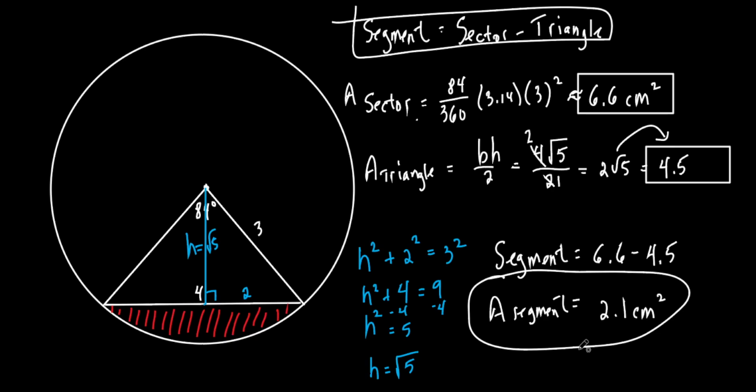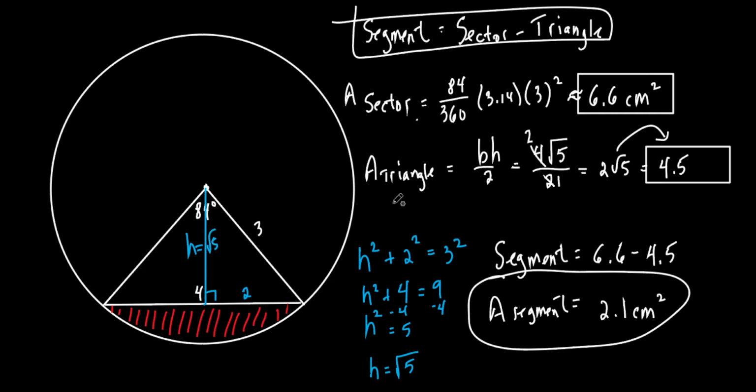So it took a few steps, didn't it? Especially to find the area of the triangle. Okay, area of the sector is pretty easy. You just take that angle, divide it by 360, pi r squared, chuck all that into your calculator, you get around 6.6 when you round it. Finding the triangle was a little bit tougher, but you had to know to drop this perpendicular. Okay, they didn't tell you to do that, but I'm telling you. So you drop the perpendicular, you get a right triangle out of it. This whole base is 4, so half of this is 2. That's a 3. Pythagorean theorem, you get square root of 5, which is the height.